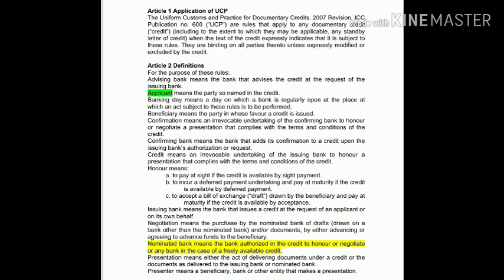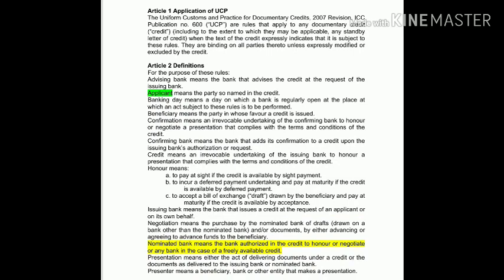Here confirmation means an irrevocable undertaking of the confirming bank to honor or negotiate a presentation that complies with the terms and conditions of the credit. That means confirmation means making a guarantee of the payment to the beneficiary.